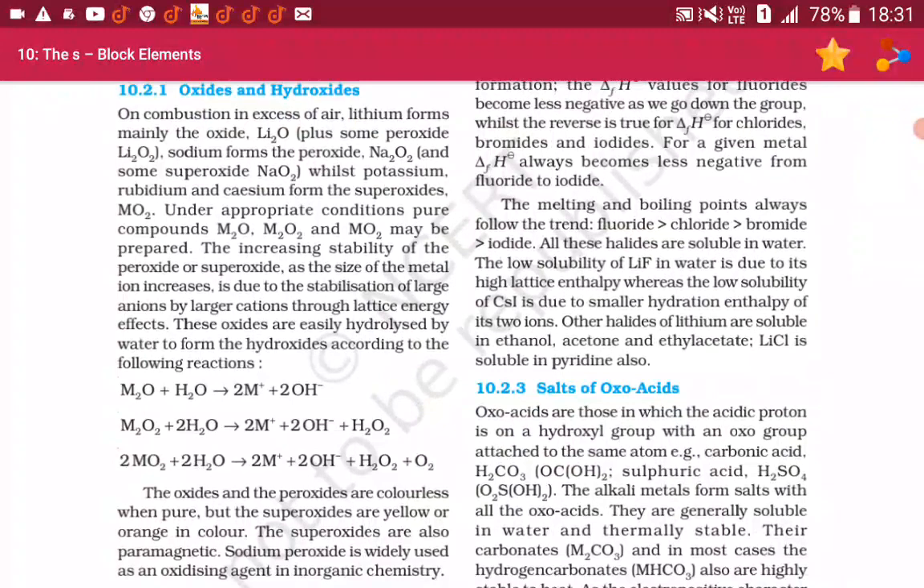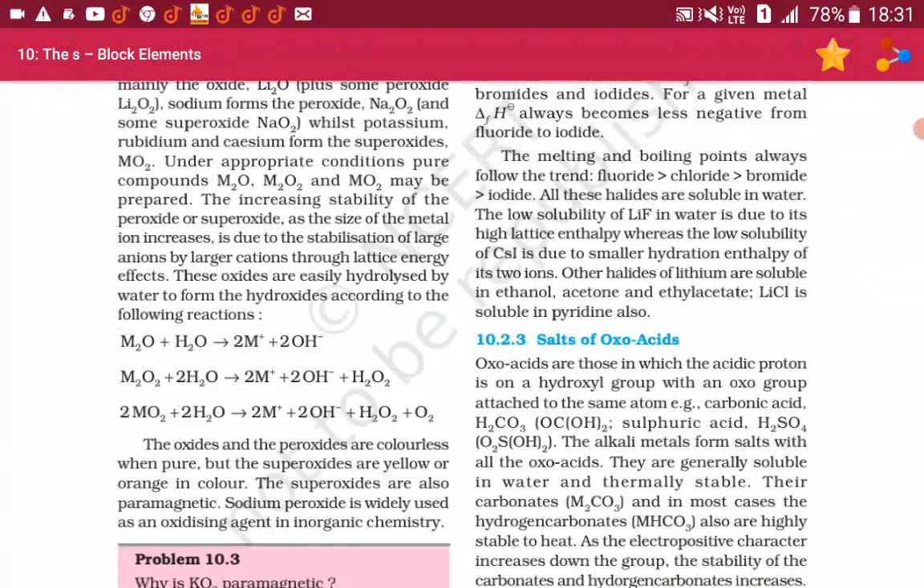All these halides are soluble in water. The low solubility of lithium fluoride in water is due to its high lattice enthalpy, whereas the low solubility of cesium iodide is due to the smaller hydration enthalpy of the two ions. Other halides of lithium are soluble in ethanol, acetone, ethyl acetate. Lithium chloride is soluble in pyridine also.